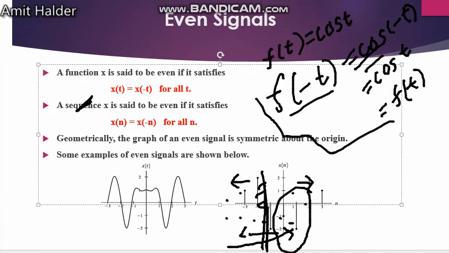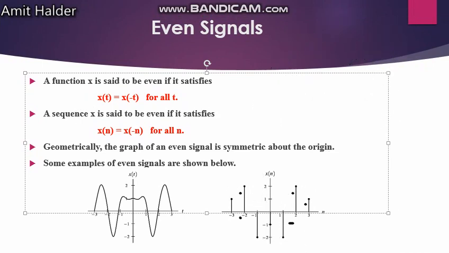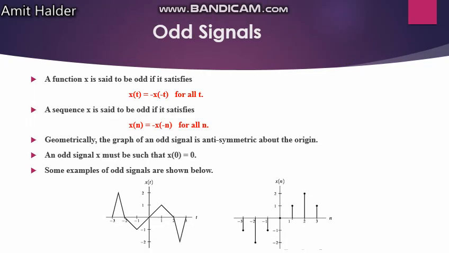So my dear students, you now understand very clearly what the even signals are. Now coming back to odd signals, which are totally different from even signals. If x(t) is equal to minus x(-t), that means if there is a function of t, take f(t) and x(t) equal to sine t.